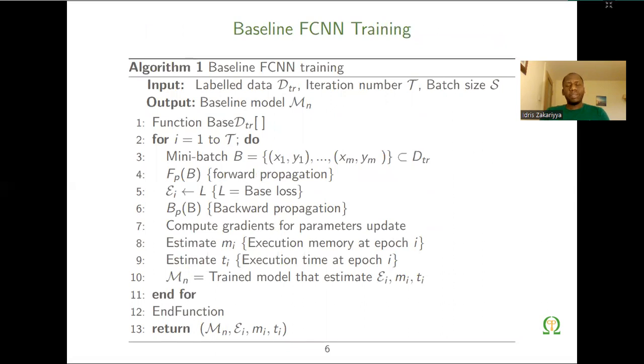Now we investigated the typical fully connected neural network, and we started with the baseline fully connected neural network training, where we use the normal mini-batch gradient training, and we take measures of the memory consumption to compare with our proposal in the next algorithm.